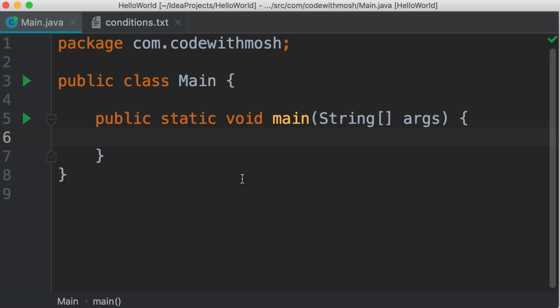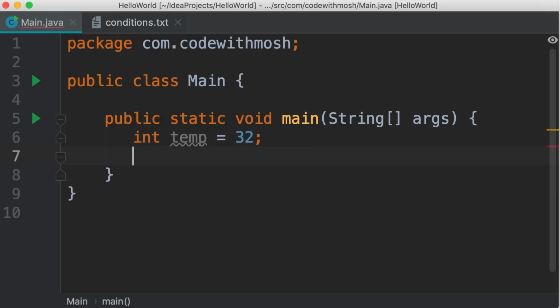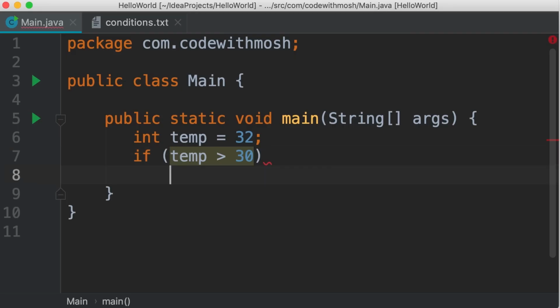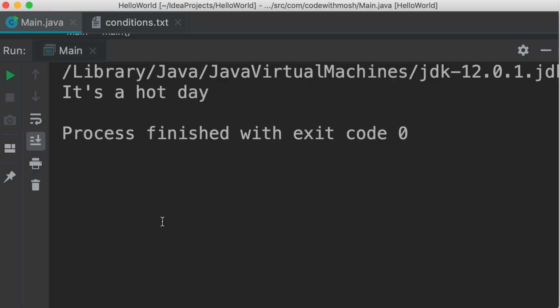Back to our main file, we start by declaring a variable, temperature. We set it to 32. Now we use an if statement followed by a pair of parentheses. Inside this parentheses, we type a Boolean expression or a Boolean value. So let's say temp is greater than 30. Now, if this condition is true, the statement that we add after this if statement will be executed. So let's print it's a hot day. Let's run the program. We get this message because temperature is greater than 30.